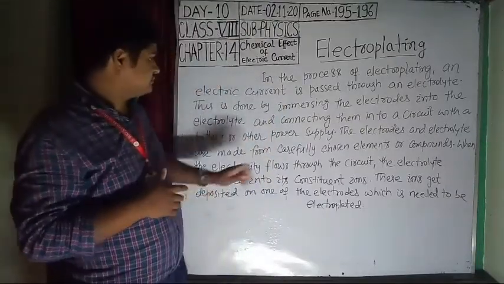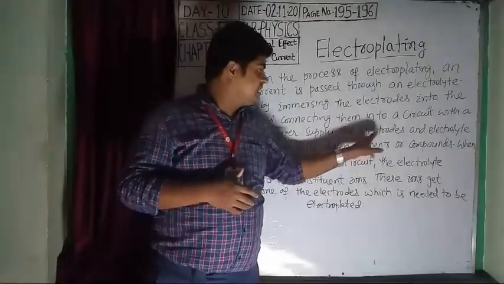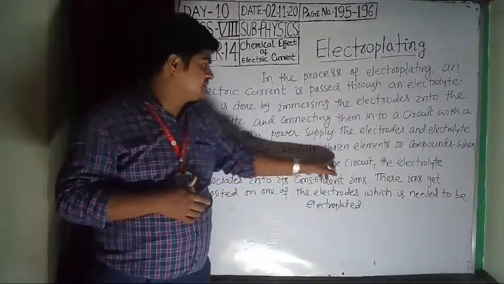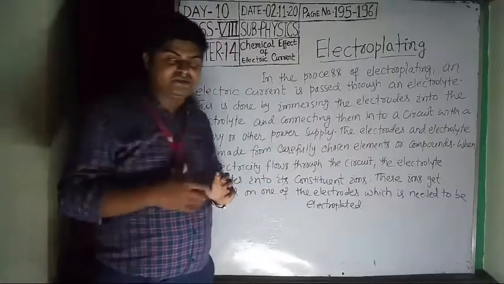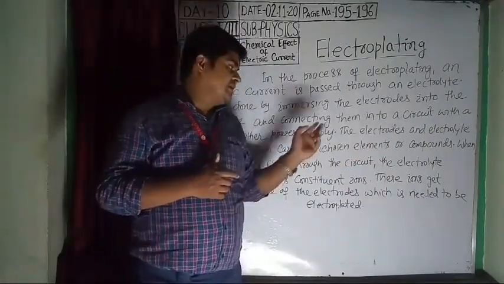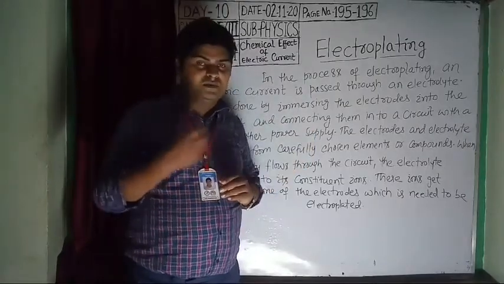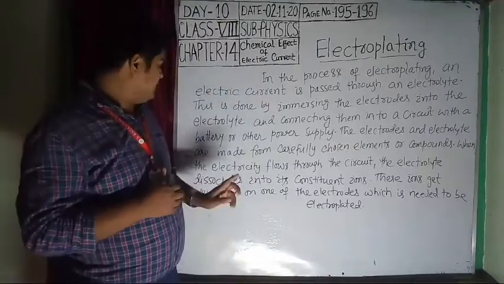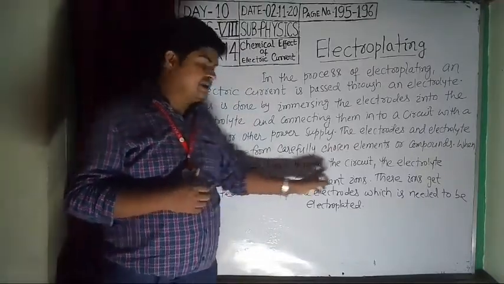The electrodes and electrolytes are made from carefully chosen elements or compounds. That means you will choose the correct metals, the correct electrodes and electrolytes, for this activity.